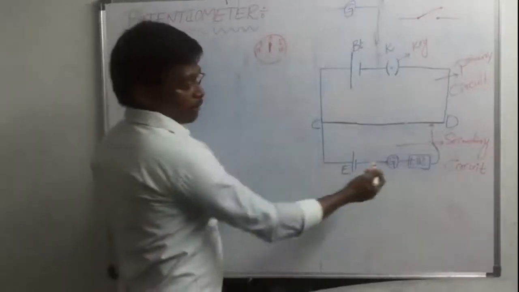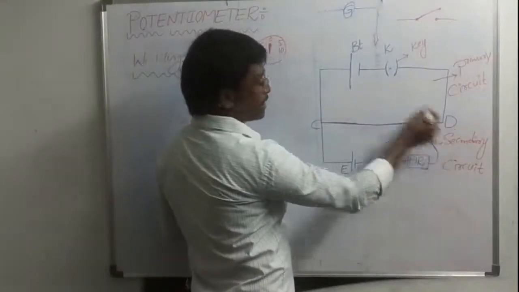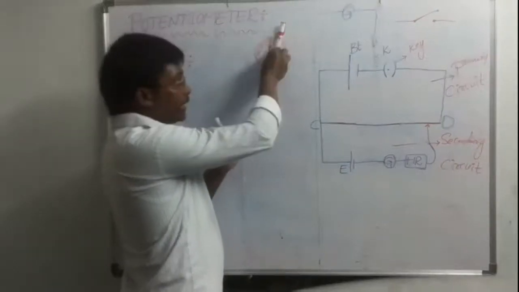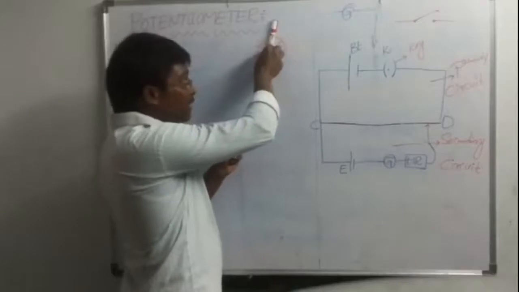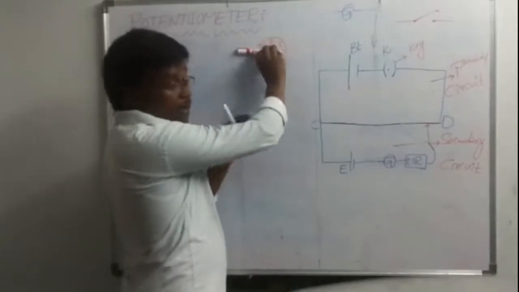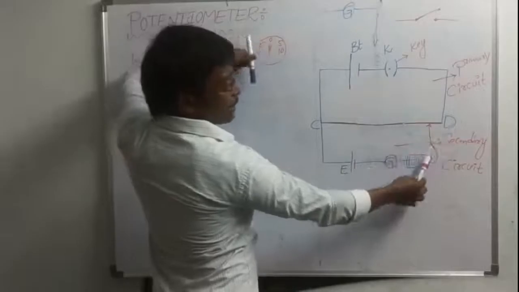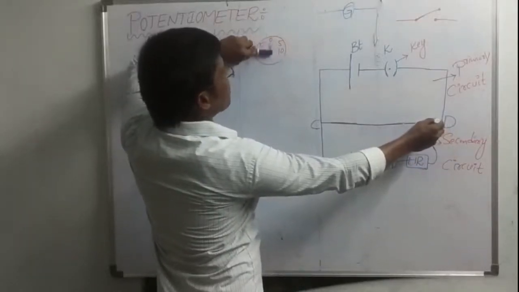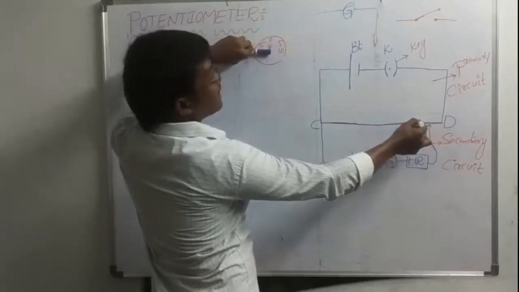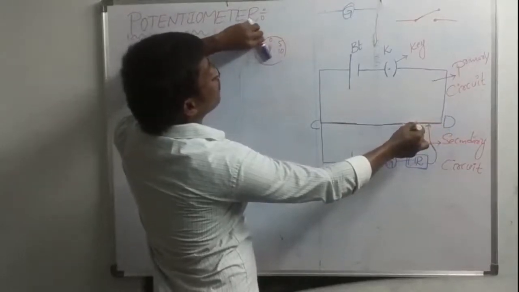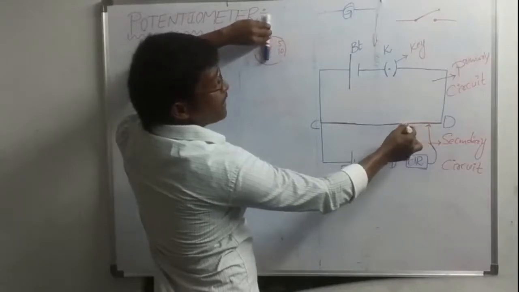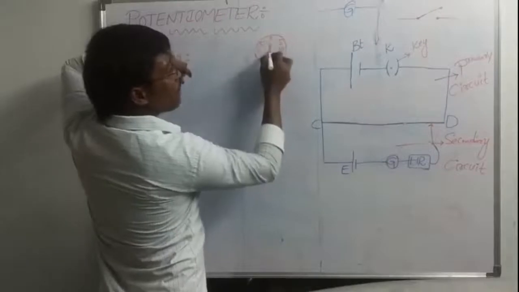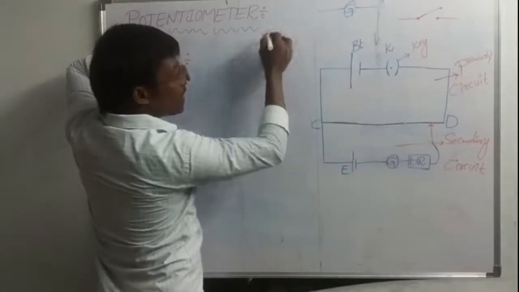Whenever by the use of this jockey you are touching here, this needle will move like this. Suppose by the use of this jockey I am touching at this point, the needle falls like this. Whenever you move this jockey to this side, this needle will move. At some particular point it will show zero deflection, which means the needle will be fixed at zero.